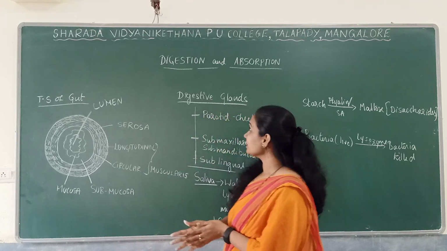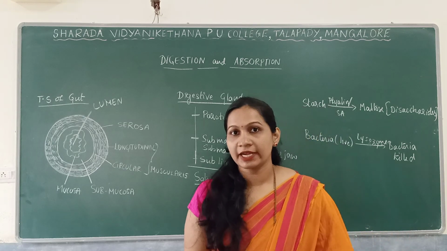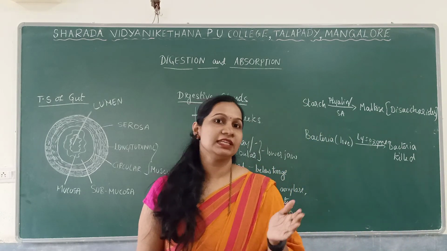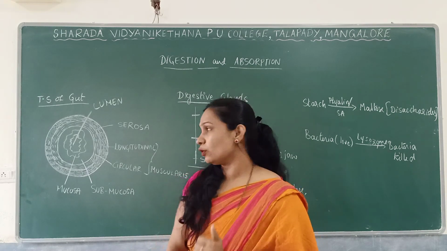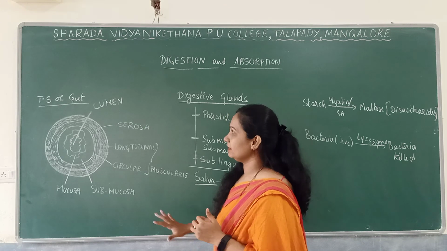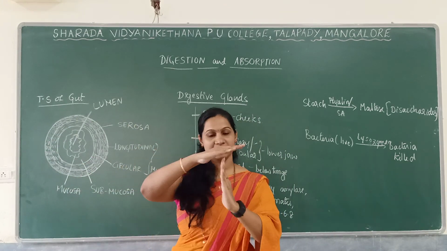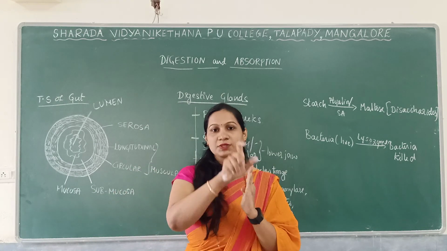Namaste dear students. Today we will see the second section of digestion and absorption. In the last class we discussed the alimentary canal, the complete alimentary canal. Now in the alimentary canal we will see the transverse section of the gut. If we take a transverse section, what are the structures which we can see?